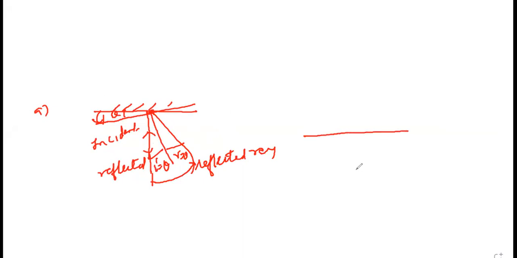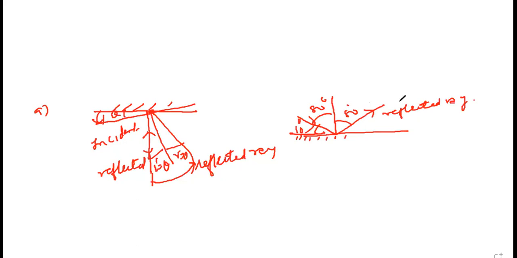Now in this sum they are telling a ray of light making 10 degree with the horizontal is incident on plane mirror. 10 degree with horizontal. Then how many degree with normal? 80. 80 degree with normal. So reflected ray will also make 80 degree with normal. Correct or not? Correct, na? By law of reflection. Yes, sir.